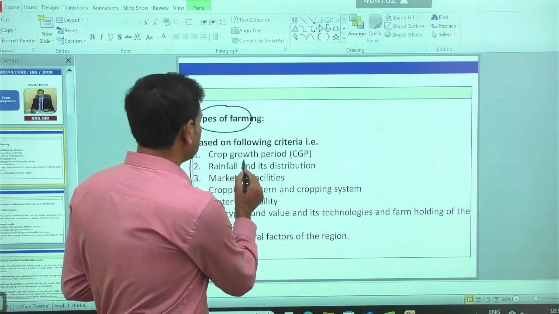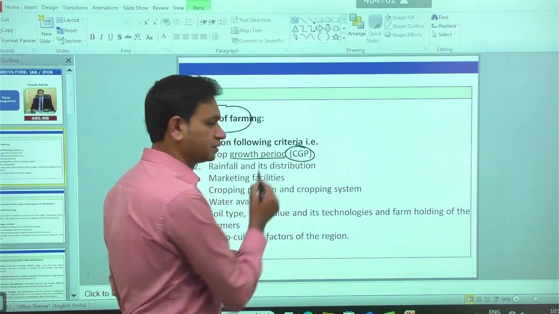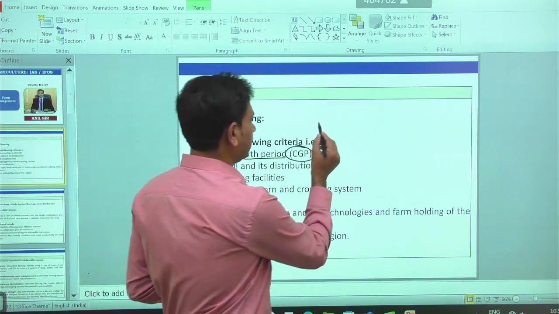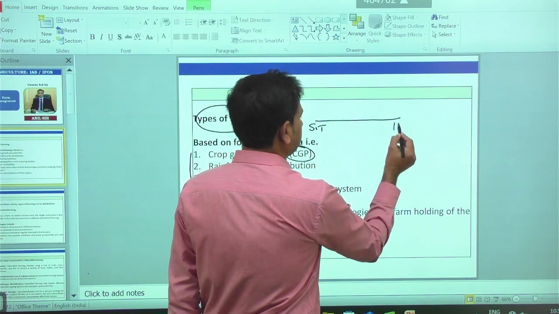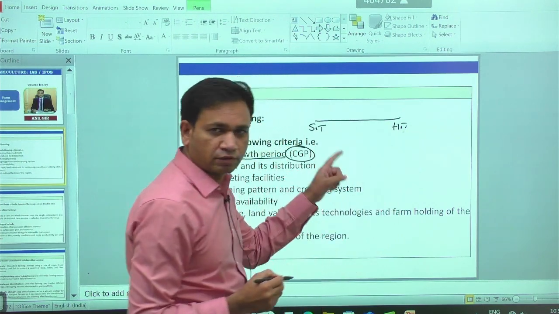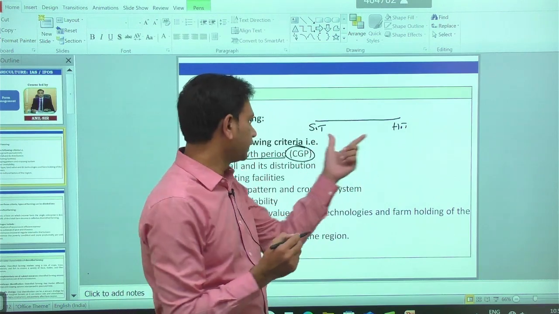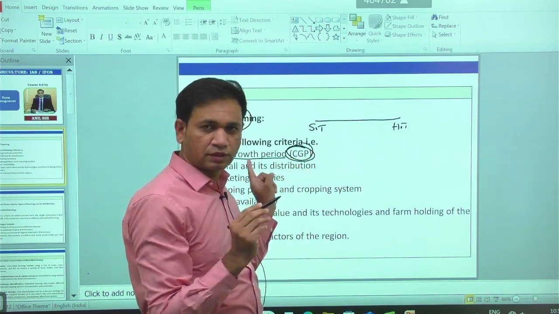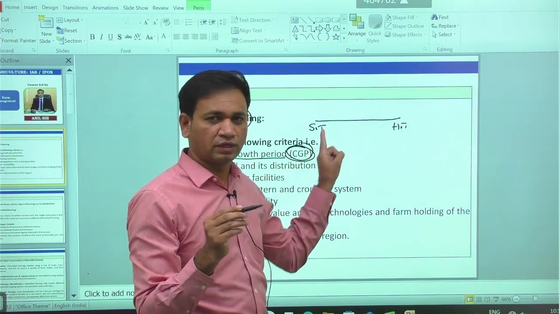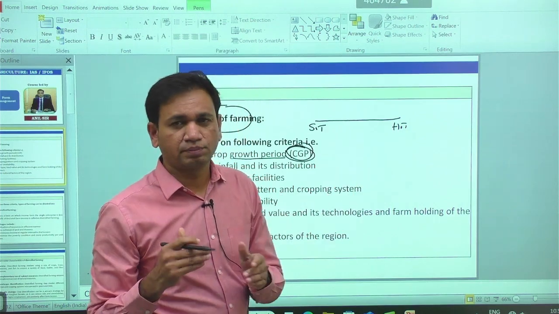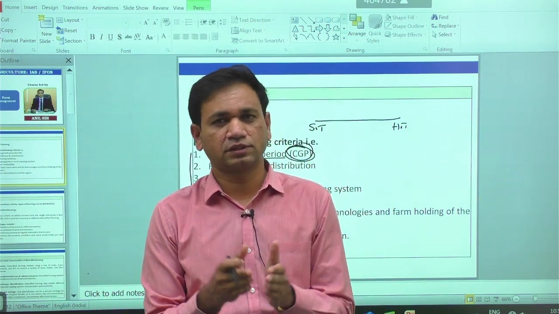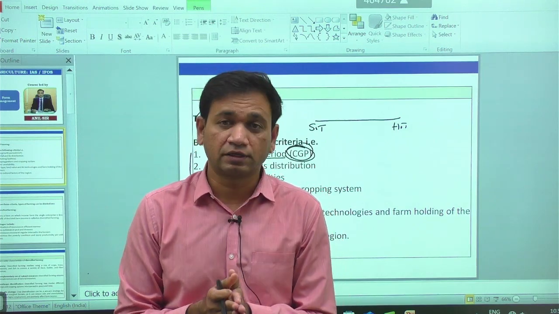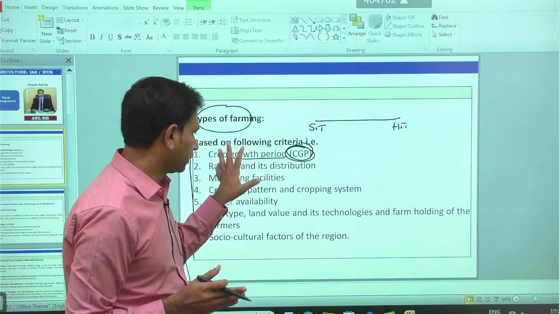One is the crop growth period, which we call CGP. CGP means the period between the sowing time and the harvesting time. Whatever period there is from sowing to harvesting is called one CGP, the crop growth period. Based on the CGP, different types of crops are possible: some are short duration crops, some are long duration, and some are perennial crops. So that is one criterion we have.